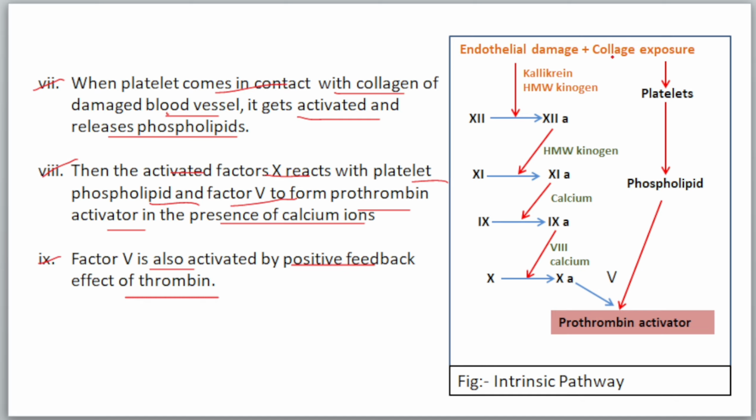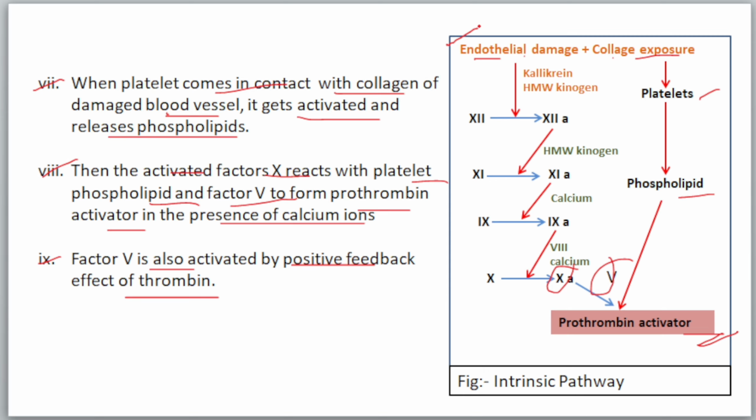You see in this flowchart that due to the damage of the blood vessel, platelets come in contact with the collagen and then release phospholipid, which reacts with the activated factor 10 and factor 5 and forms prothrombin activators, and calcium ion also helps in this conversion.